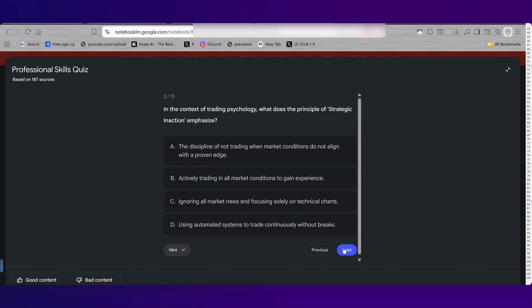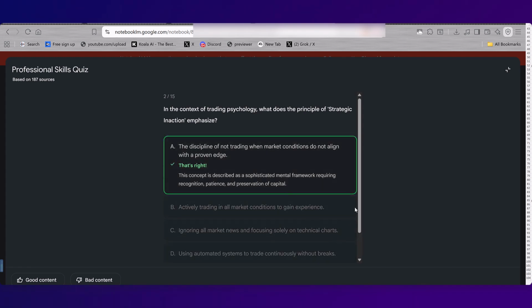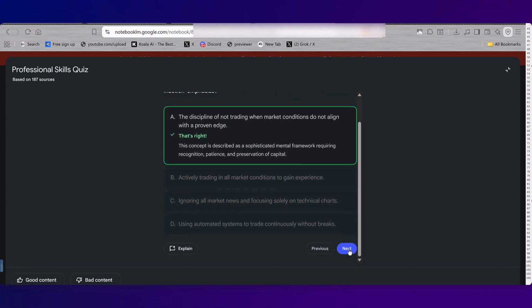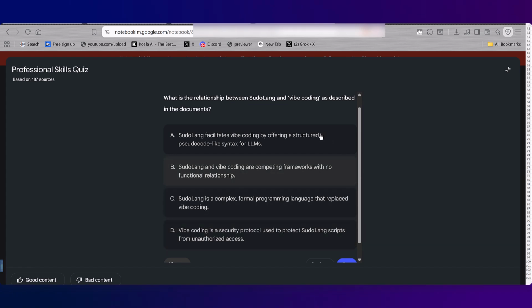What does the principle of strategic inaction emphasize in the context of trading psychology? Straightforward. What's the relationship between pseudo-lang and vibe coding?